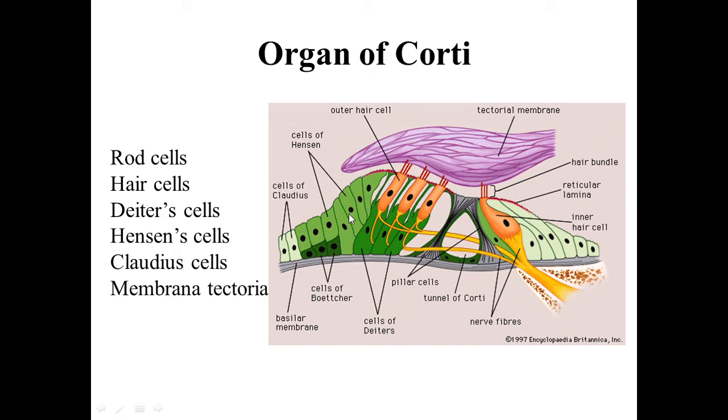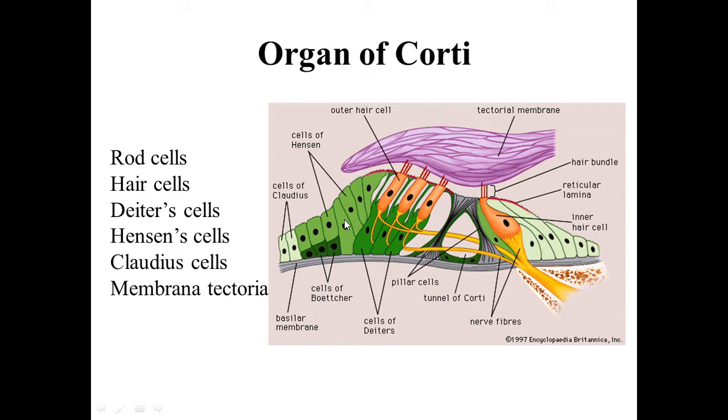And outside the Hensen cells, there are a few cuboidal cells, and these cuboidal cells are called cells of Claudius. So supporting cells are the Deiters' cells which intervene between the outer hair cells, then there are Hensen cells lateral to the outer hair cells, and there are the cells of Claudius.